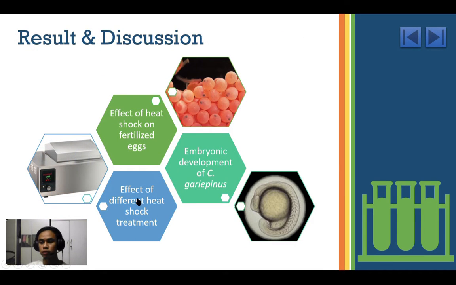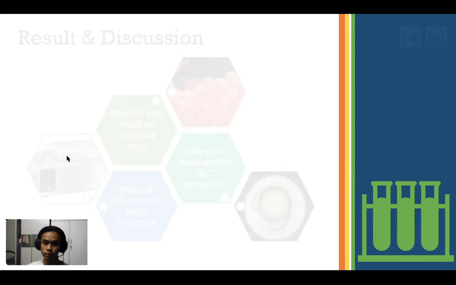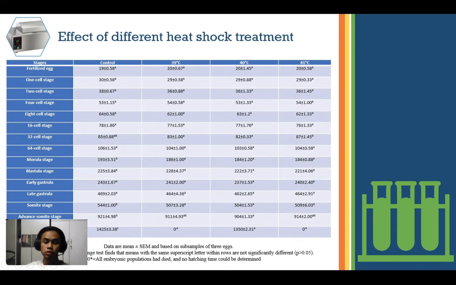Now we go to the effect of different heat shock treatments. By using one-way ANOVA, there is significance between heat shock treatment and control at the fertilized stage, the 2 cell stage, 4 cell stage, 8 cell stage, and 16 cell stage, where all of them are in one group, A. But for the 32 cell stage, there is no significance in the control treatment, where A and B are joined in one group. But heat shock treatments at 39 Celsius and 40 Celsius are group A and have a significant difference from the heat shock treatment at 41 Celsius, which is group B.